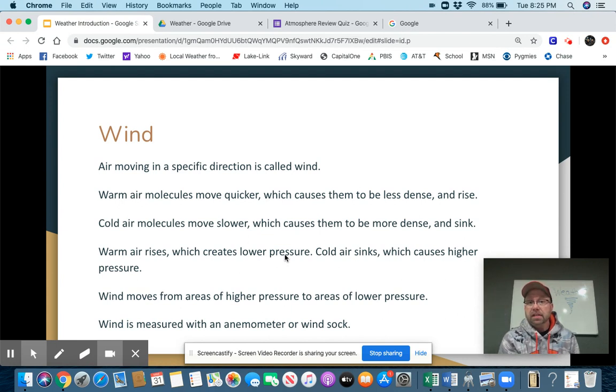Warm air rises, which creates low pressure. Remember, pressure at the surface is kind of like a scale, and so when that rising air is going up, there's less pushing down on the scale.